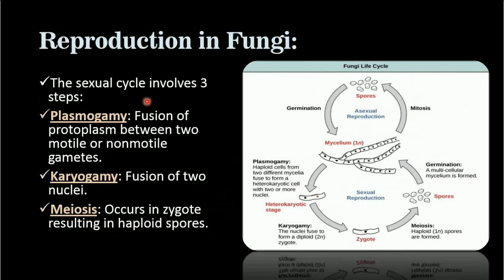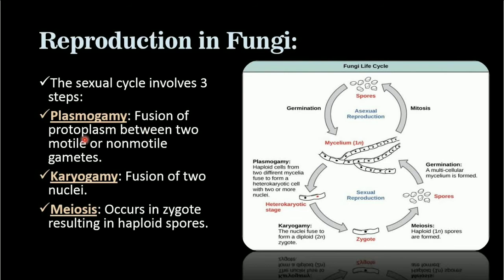In asexual reproduction, see the germination occurring. Spores germinate, forming these hyphae, whether septate or aseptate. Then mitosis occurs, and again spores form from these hyphae. But in sexual reproduction, there are three stages: plasmogamy, karyogamy and meiosis.